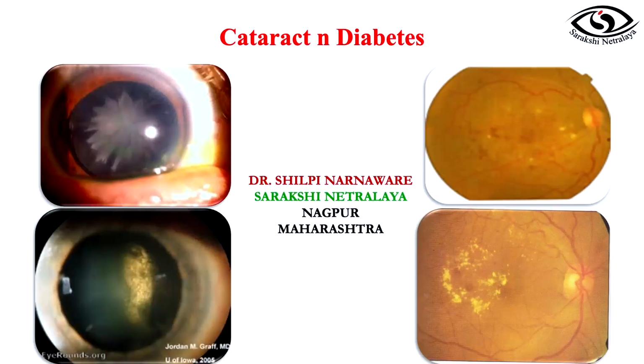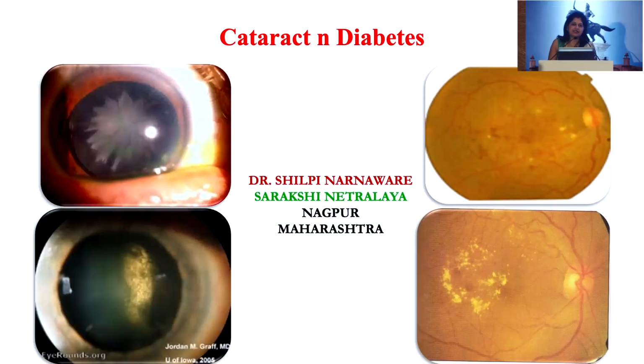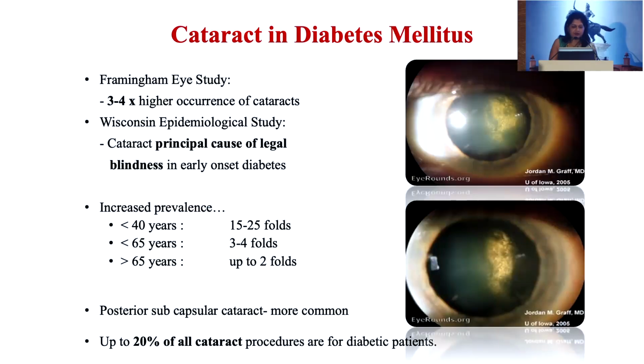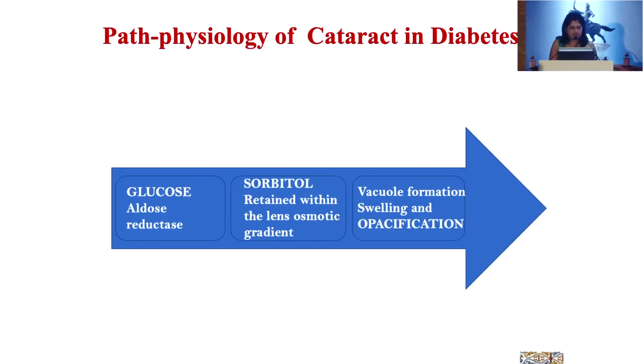Good morning, everyone. We all know cataract and diabetes go hand in hand, and there is an increased incidence of cataract surgeries in diabetic patients with normal variations. The Framingham study has shown a 3 to 4 times higher occurrence of cataracts, and it is now the principal cause of legal blindness in early onset diabetes patients. Of all the cataract patients we operate, 20% are diabetic patients.